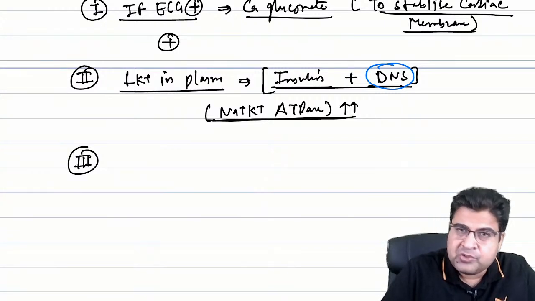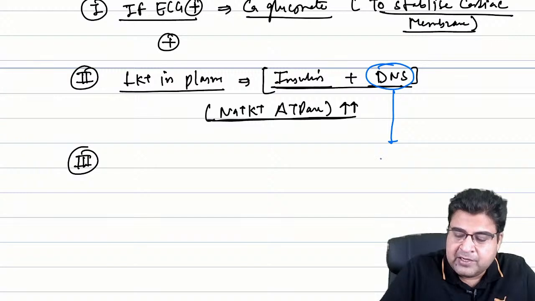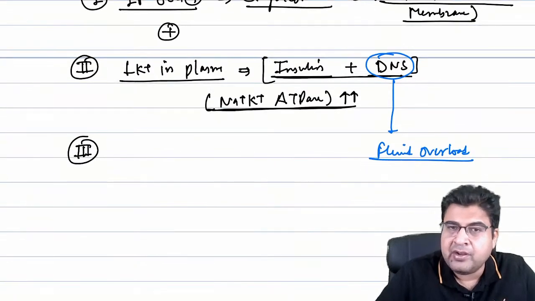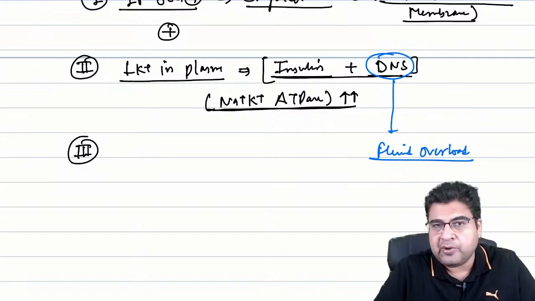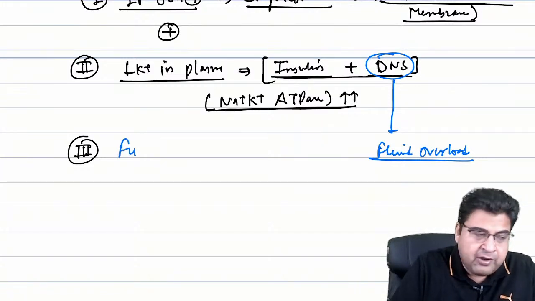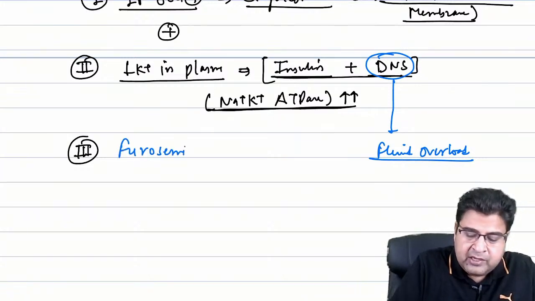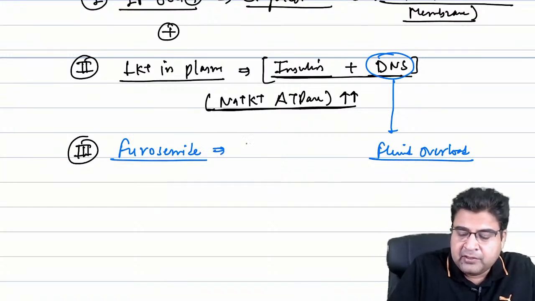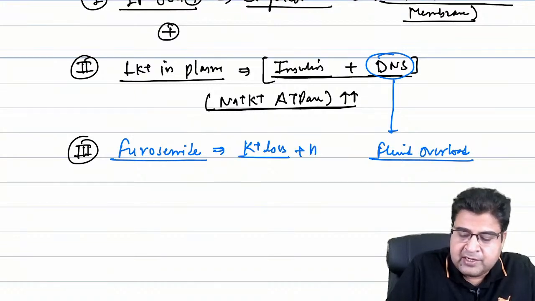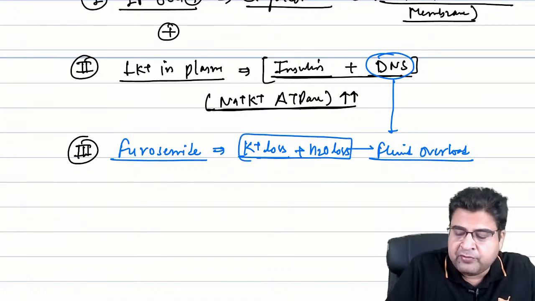We give dextrose normal saline, right? Now this can result in fluid overload in this patient, because the patient is not suffering from dehydration. The patient was already having normal fluid, which will lead to fluid overload. So here we can also give the drug furosemide. Furosemide is a diuretic that will result in loss of potassium as well as loss of water from the body. So this will take care of the fluid overload.